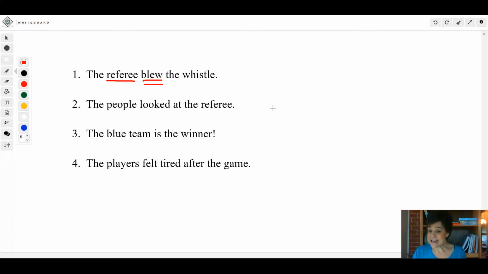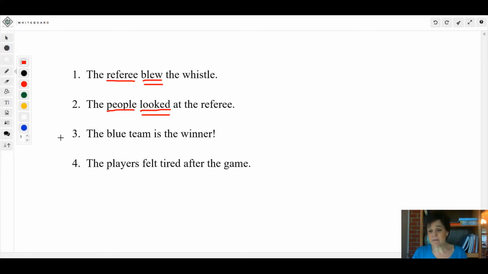All right, in this sentence, is there an action being done? Yes. The people are actually using their eyes to look at the referee. So looked is our verb. So we underline it twice. And it's action, so we don't have to link it to anything. What is the subject? People. Okay, the people looked.